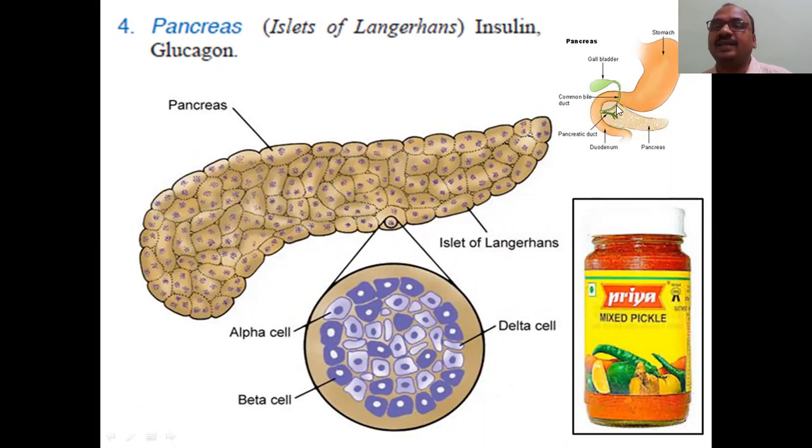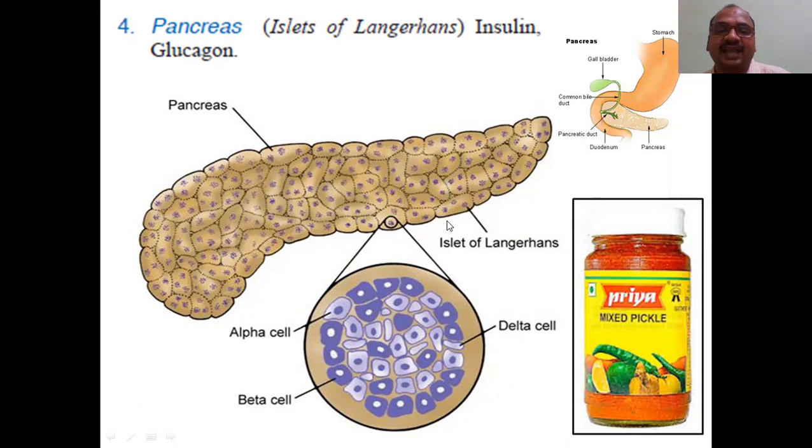Exactly here you can find the pancreas in the curvature. On the lower curvature of your stomach, the pancreas is there. This pancreas consists of all these violet color cells. See here, how many cells are there? This violet cell is called an islet of Langerhans.